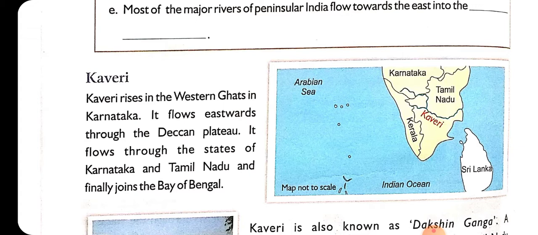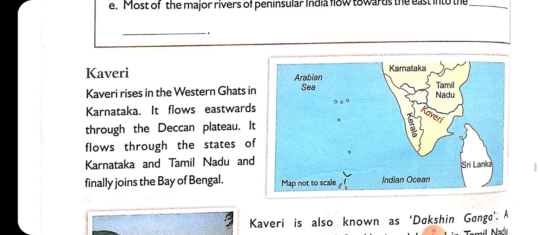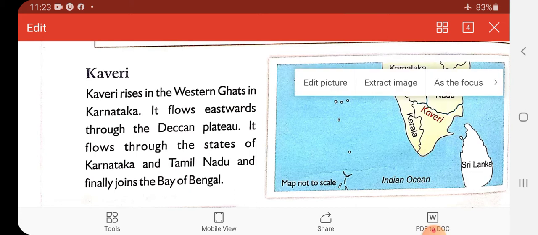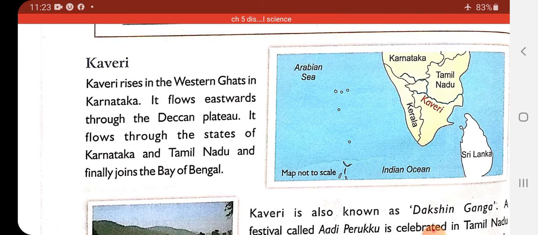Okay, and it also covers the state of Tamil Nadu. You can see here the river Kaveri, with red color they have written it in the diagram. Firstly it originates in the Western Ghats from Karnataka, then it starts flowing towards the east direction. While flowing towards the east, it flows through the Deccan Plateau, and it also covers the state of Tamil Nadu. Okay, and after passing through Tamil Nadu, it finally drains into the Bay of Bengal.